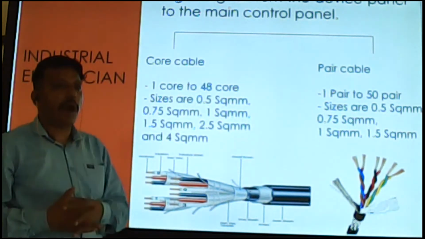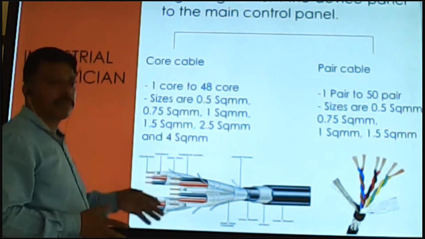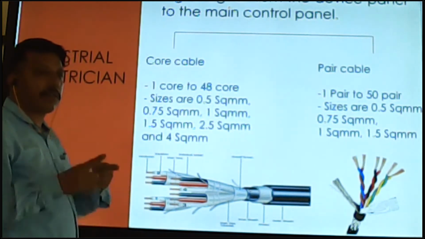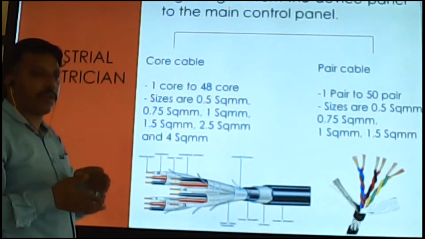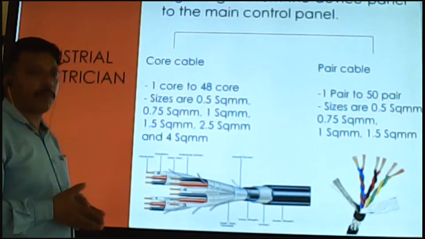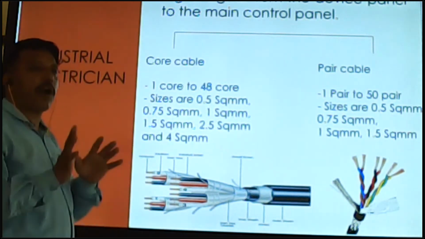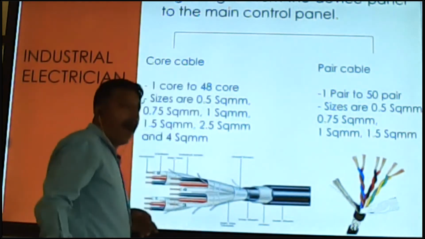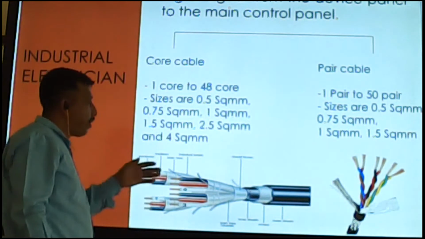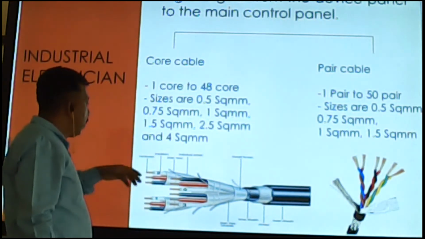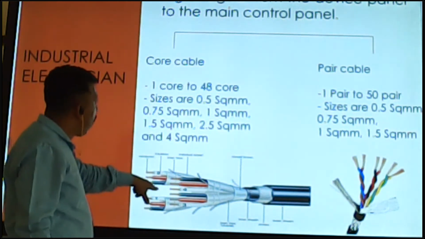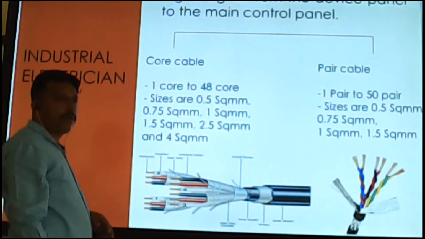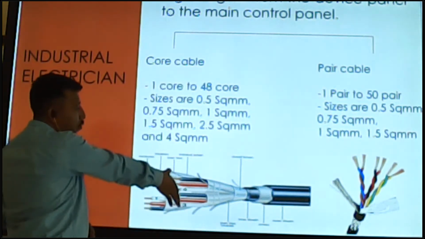That means a problem: the signal does not come well, power shorts together, phase and neutral, or the control system, and the cable does not work. So we need outer insulation on the cable. This type of cable is called core cable.